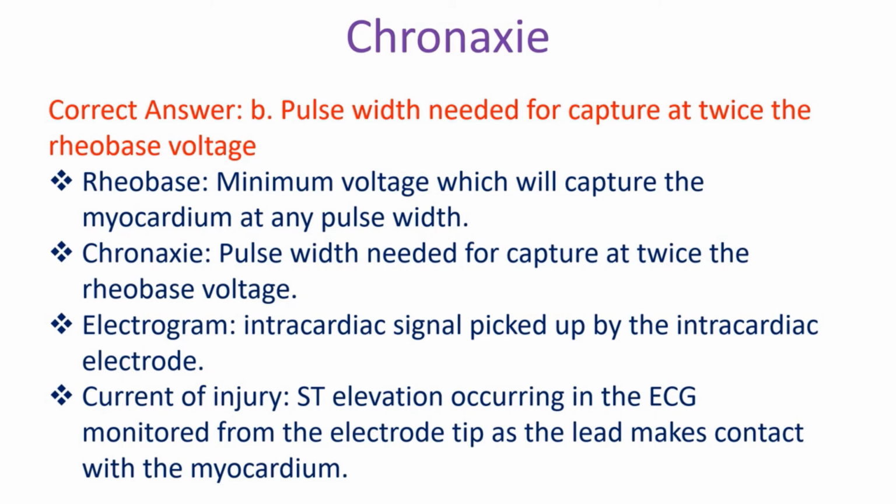Rheobase, minimum voltage which will capture the myocardium at any pulse width. Chronaxy, pulse width needed for capture at twice the rheobase voltage. Electrogram, intracardiac signal picked up by the intracardiac electrode. Current of injury, ST elevation occurring in the ECG monitored from the electrode tip as the lead makes contact with the myocardium.